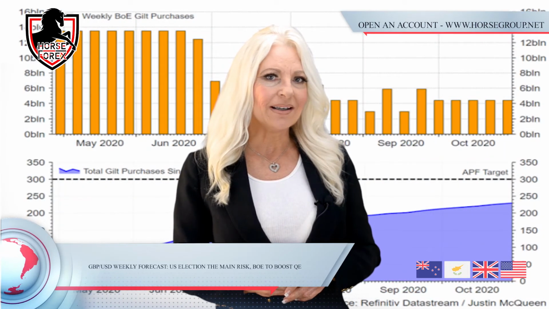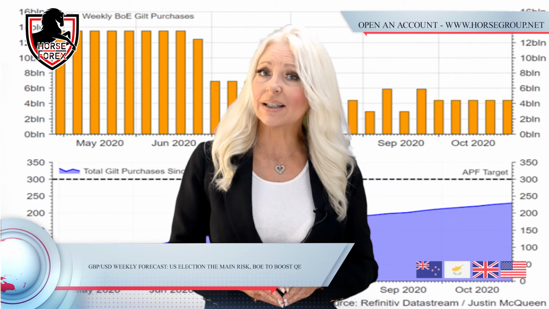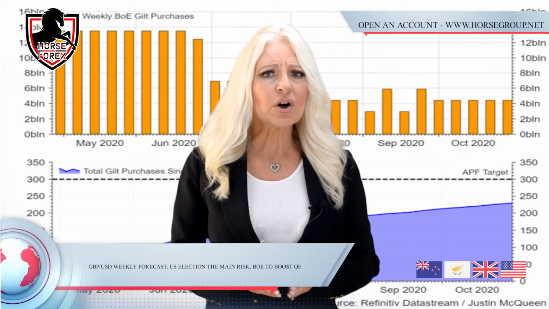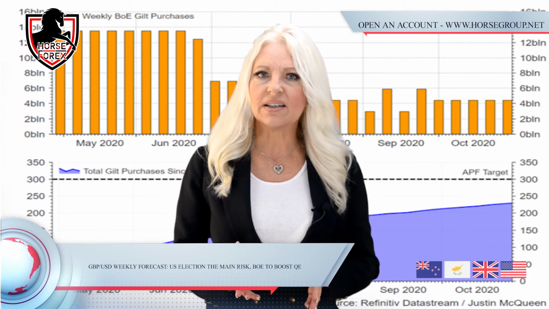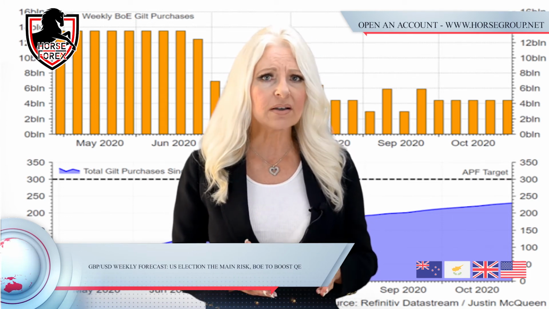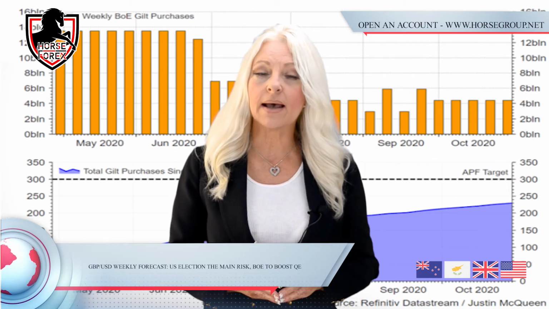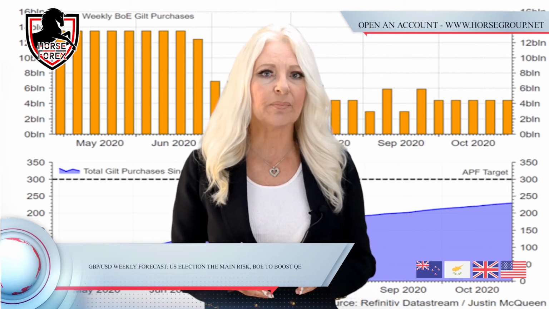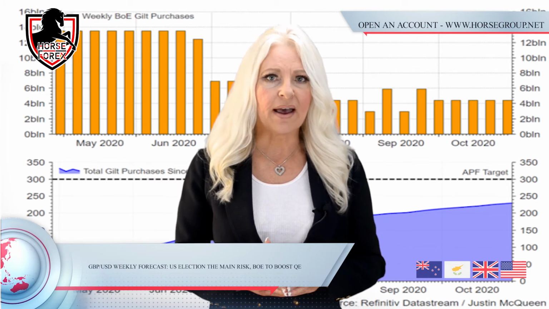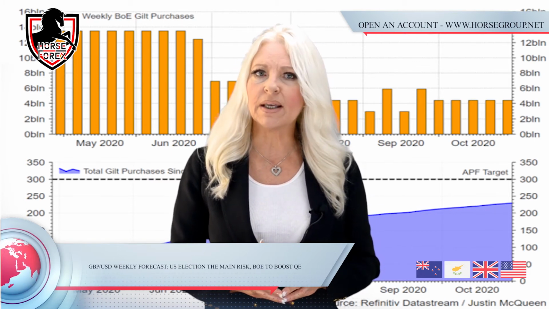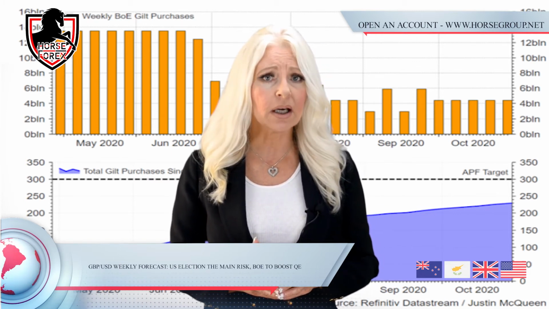GBP/USD weekly forecast: U.S. election the main risk, BOE to boost QE. A marginal drop in GBP/USD to close the week, with losses stemming from a resurgence in dollar demand as global uncertainties pick up. Idiosyncratic factors had been somewhat muted for GBP as negotiations are in the tunnel phase.